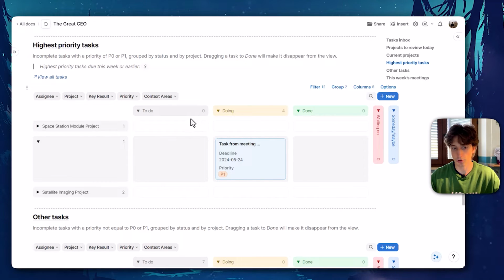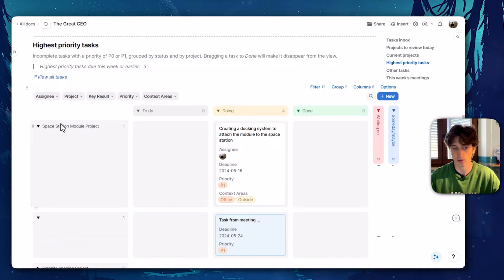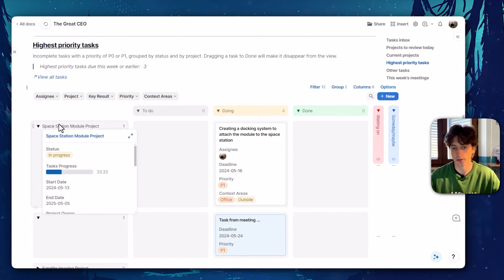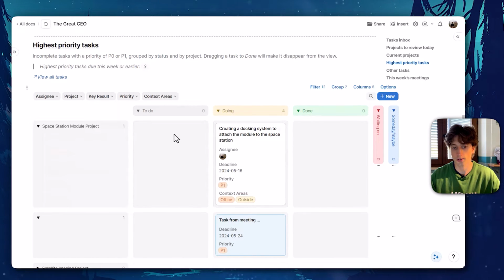This view is a board view. So it's a Kanban board that groups tasks vertically by status. We have to do, doing, done, and then 2 hidden columns, that is waiting on and someday maybe, because those tasks currently are inactive. And they are grouped horizontally by project. So this is a swim lane view for tasks. Each project is expandable like this. And when you expand that project toggle, you can then see all the tasks within it.